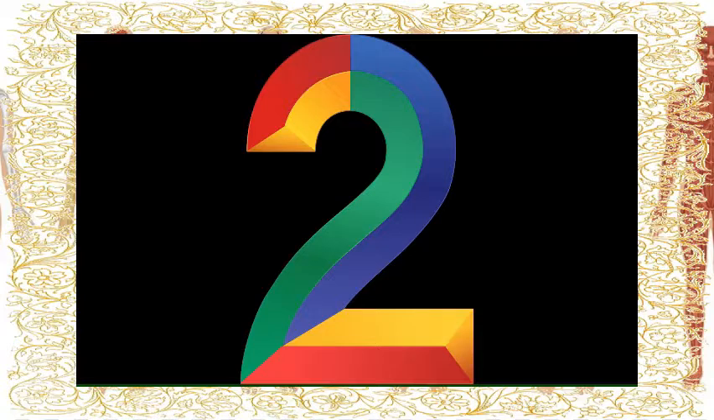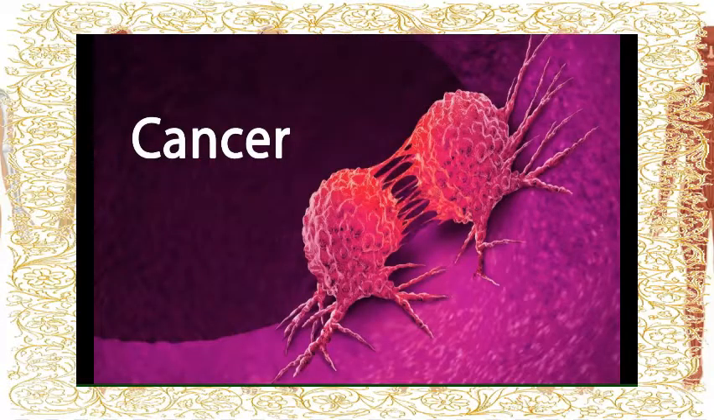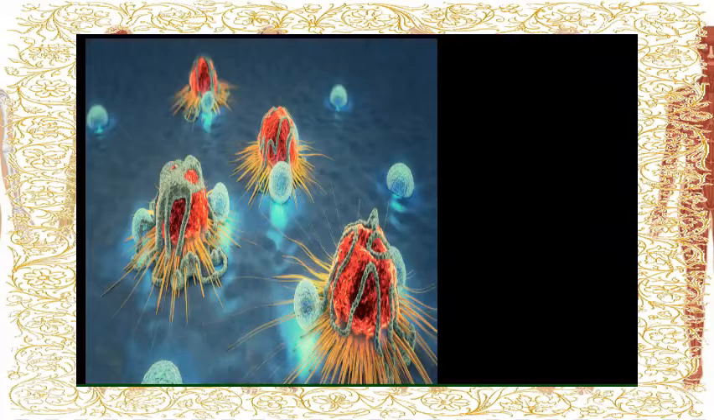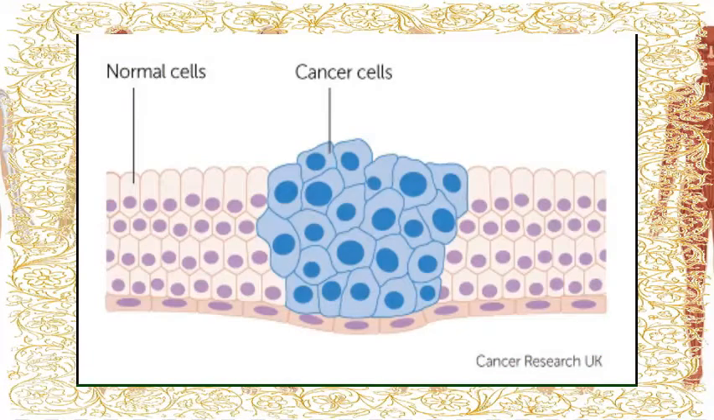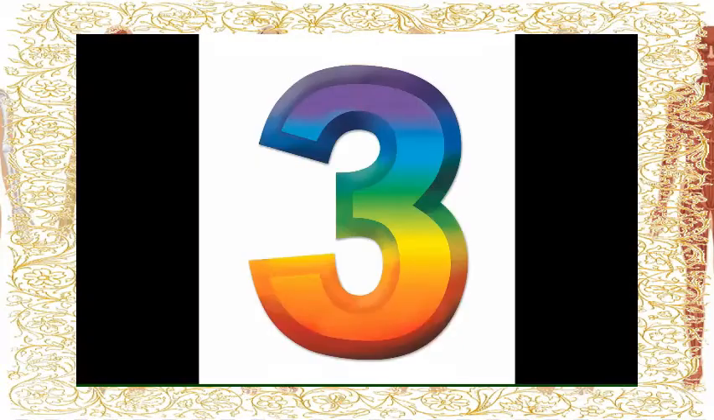The second one is cancer. Cancer is the condition marked by abnormal growth of cells. It is a serious disease that is caused when cells in the body grow in a way that is uncontrollable and not normal, killing normal cells and often causing death.